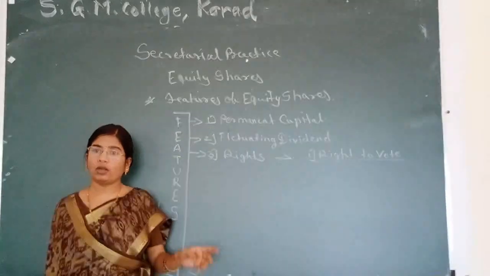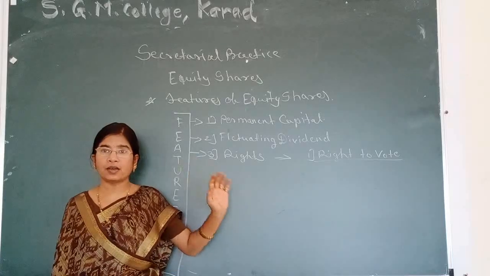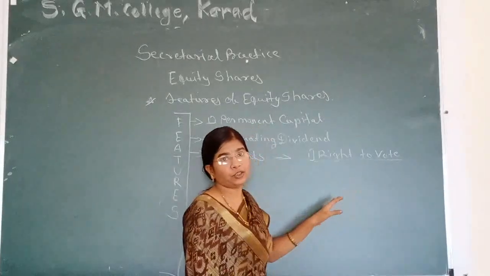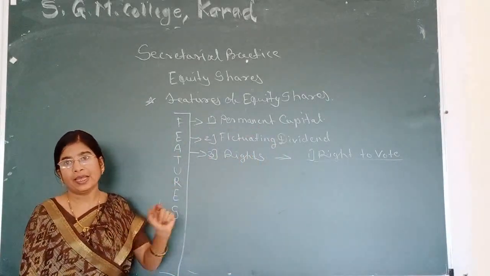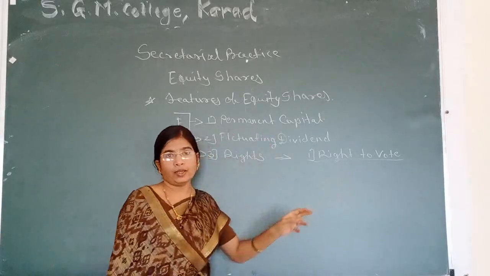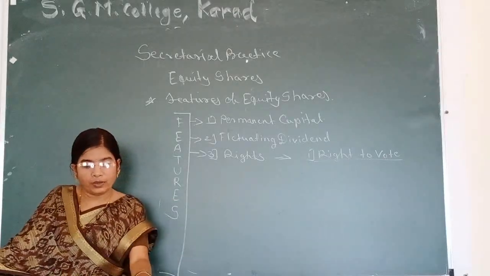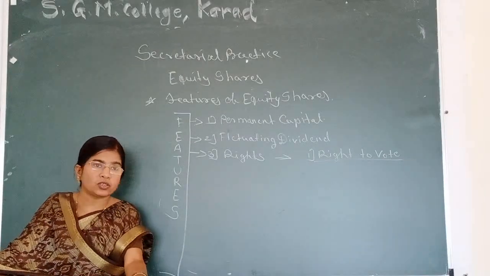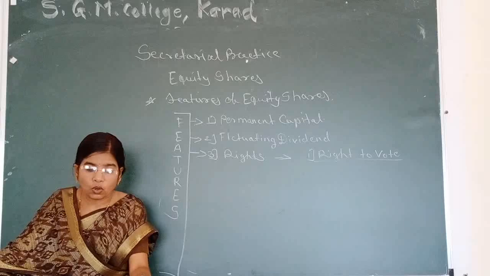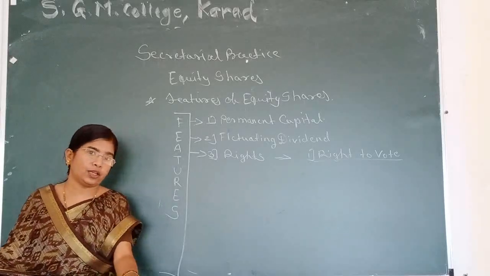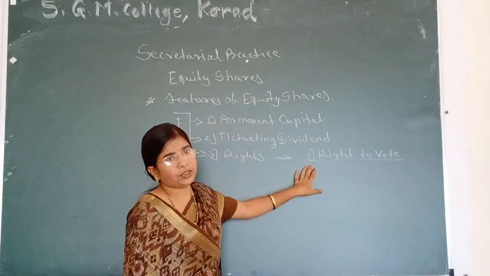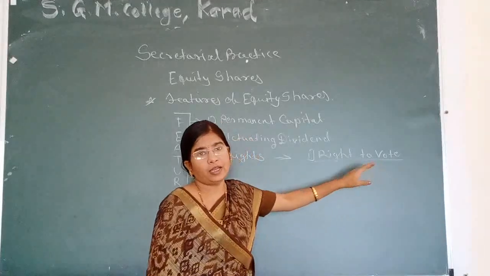This right is not given only by a company, but it is a statutory right of equity shareholders. Statutory right means it is mentioned in the Companies Act 2013 that every equity shareholder has a right to vote in the general meeting, to elect directors, to take major decisions, to alter memorandum of association and articles of association. So, the right to vote is a basic right of equity shareholders. Equity shareholders are separate from preference shareholders because of this right to vote.